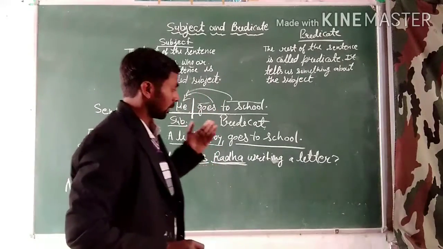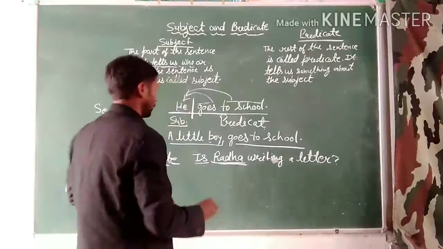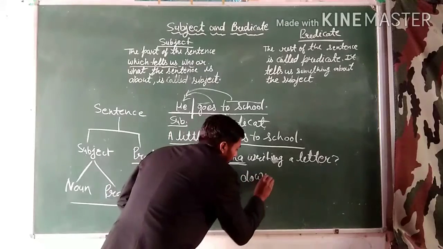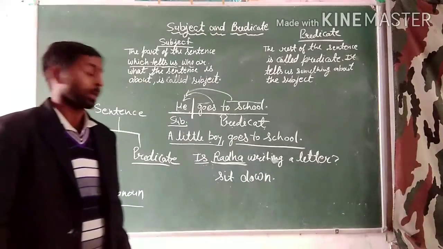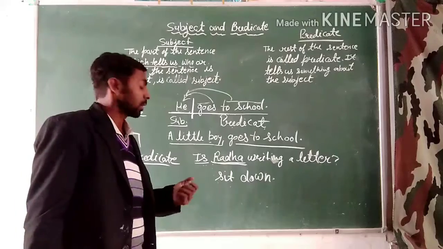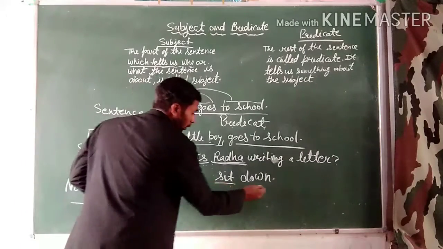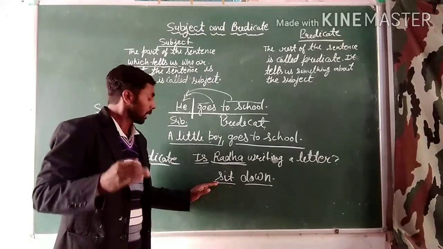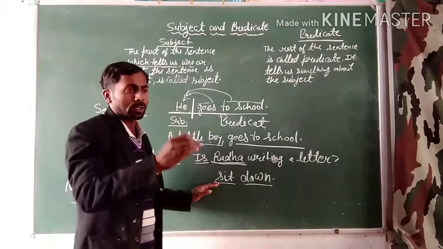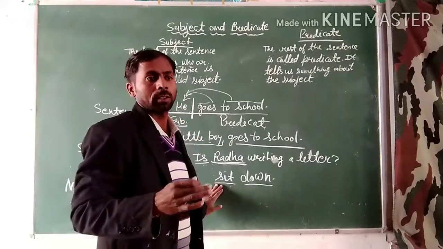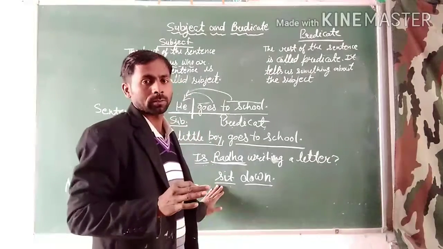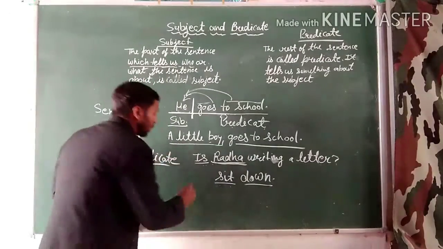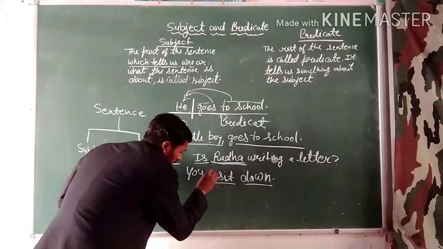In an imperative sentence, look here. Sit down. This is an imperative sentence. And where is the subject of this sentence? You know very well that when we command someone, the person standing before us always becomes the second person, and the second person word is always "you."